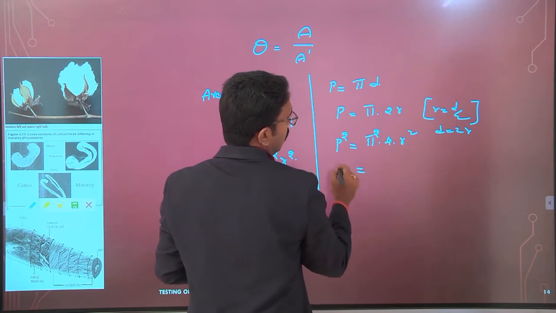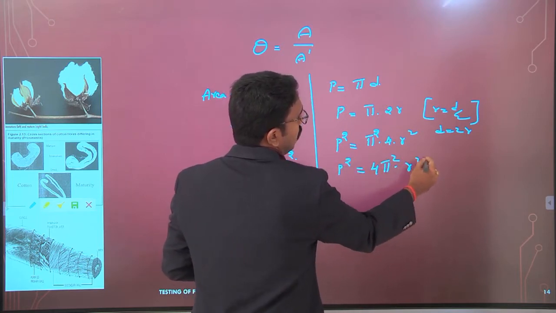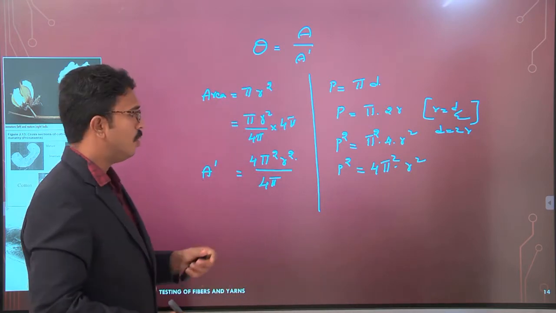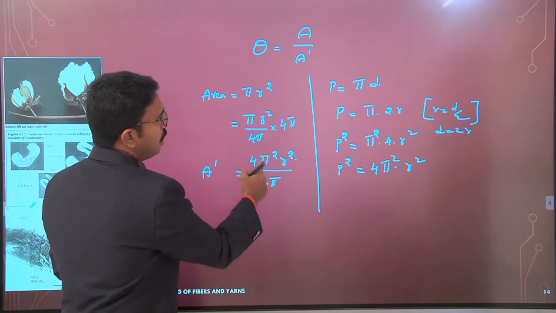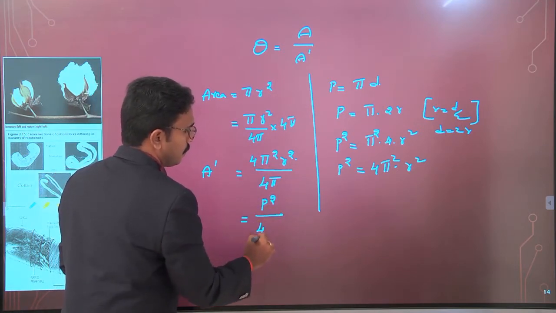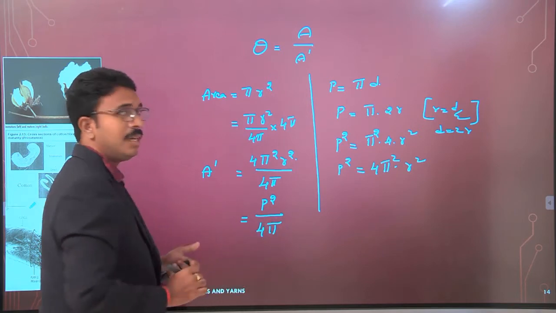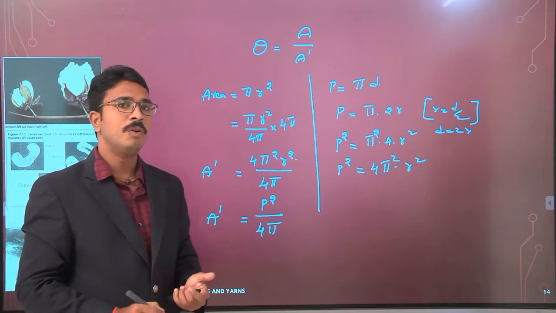So how can we write 4 into pi square into R square? Is it right? Now if you look at this formula, instead of 4 into pi square into R square, we can write P square by 4 pi. So the A dash value is P square by 4 pi.